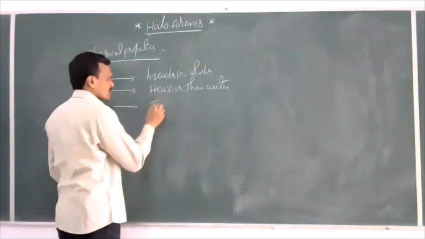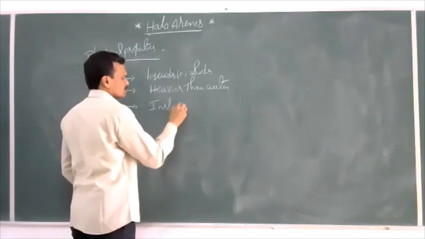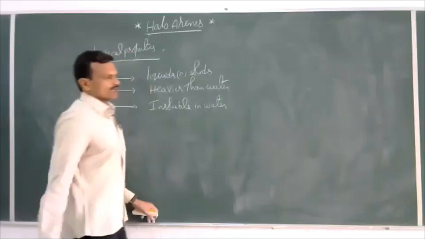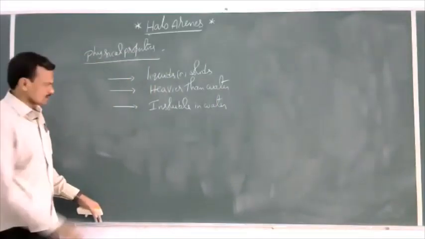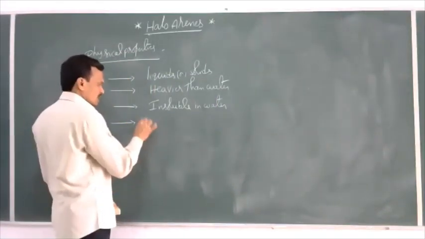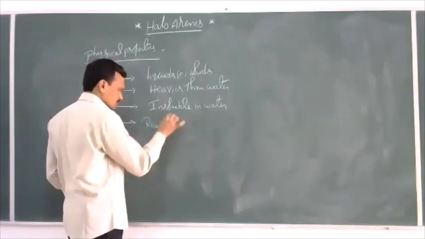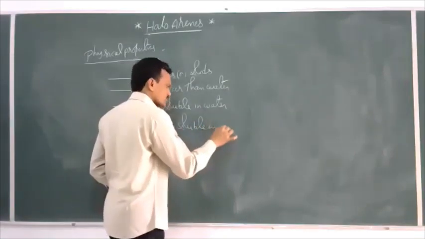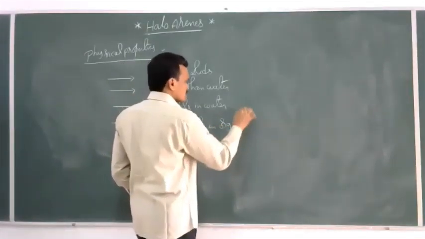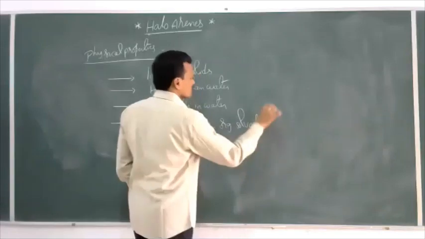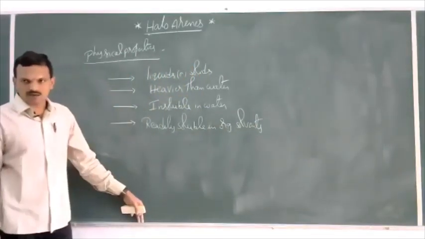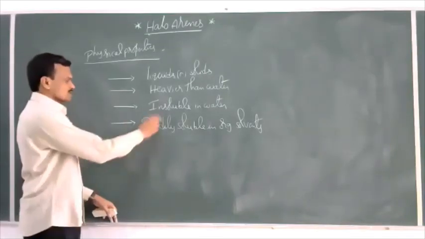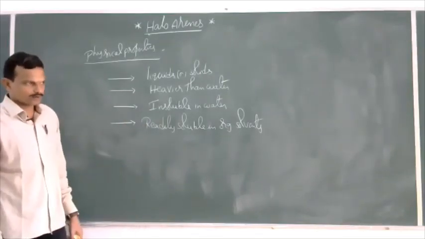Next, haloarenes are insoluble in water. These are readily soluble in organic solvents like chloroform, carbon tetrachloride, carbon disulfide. In these organic solvents, these are readily soluble.